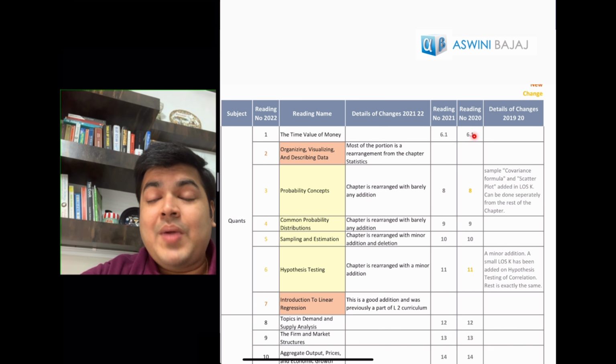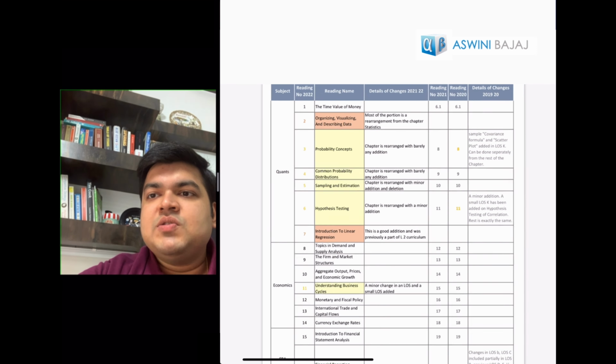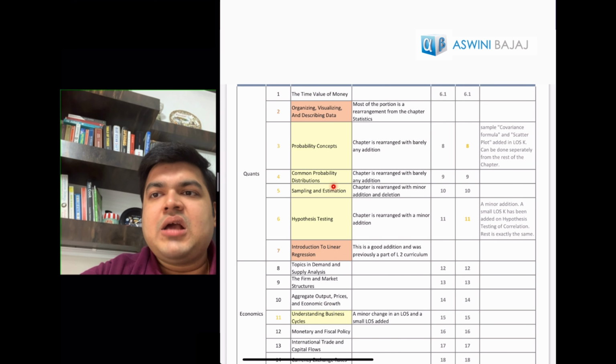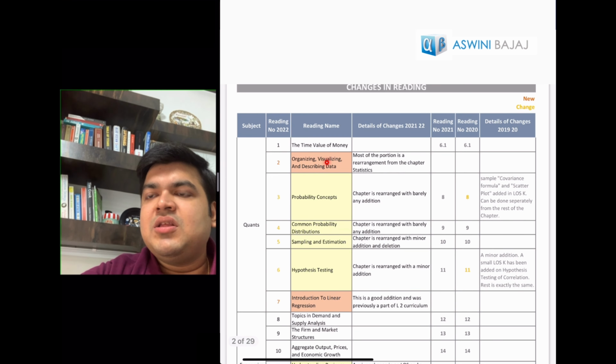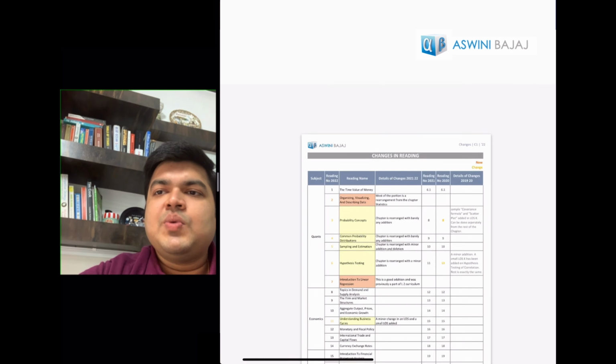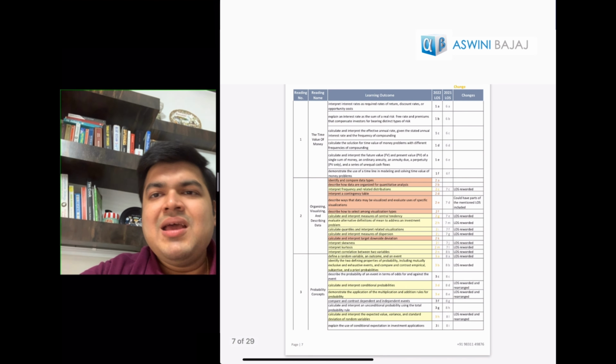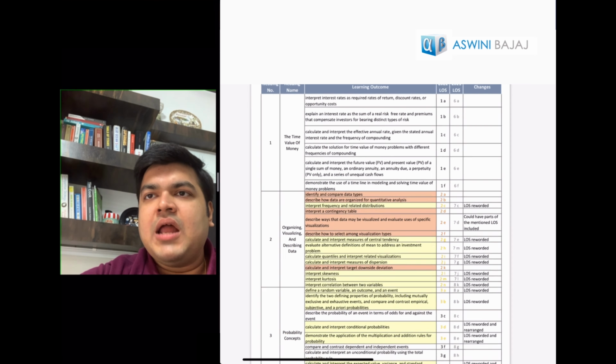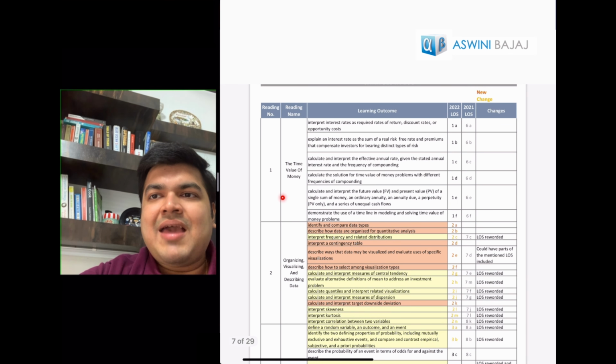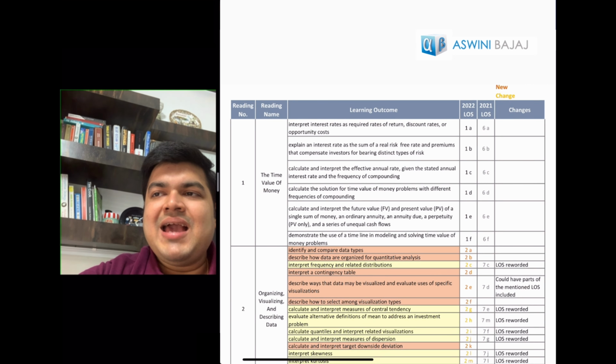2021 and 2020 are the same this year because 2020 and 21 the syllabus has been the same. The changes from the year 2019 to 2020 have been provided in case somebody is even referring since 2019, which could again be a possibility unfortunately given the COVID year. So the new chapters, the changes have been highlighted, color coded, the new in a darker shade, the orangish one I think, and the changes within with yellow color. So the changes on a chapter wise basis have been provided, and one more extra year of mapping has also been done. And then after the chapter wise changes, every single LOS, every single reading has been detailed.